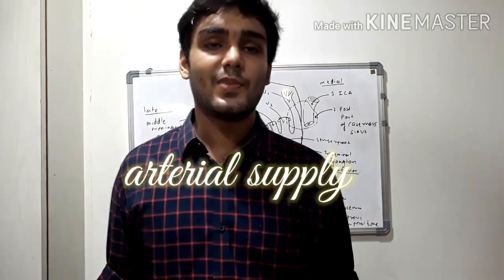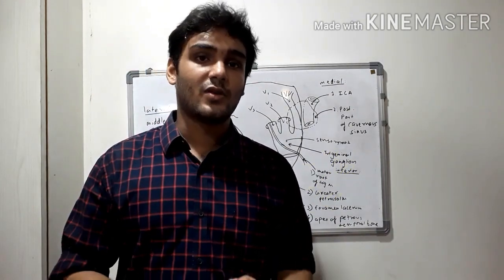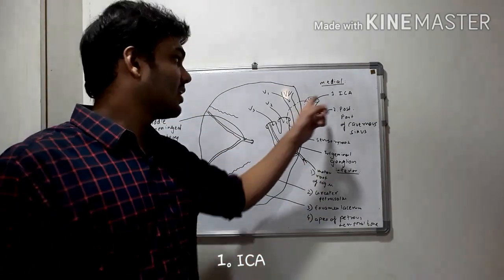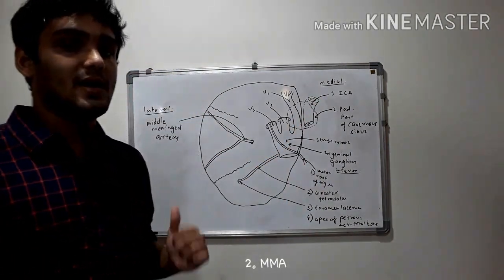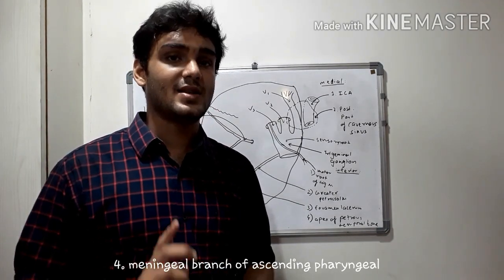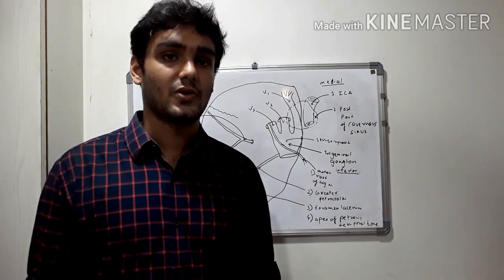Talking about the arterial supply of the Gasserian ganglion. So we have 4 arteries, and out of them 2 come in the relations of the ganglion itself. We have the internal carotid artery, then the middle meningeal artery, accessory meningeal arteries, and the meningeal branch of the ascending pharyngeal artery. So these are the 4 arteries supplying the trigeminal ganglion.